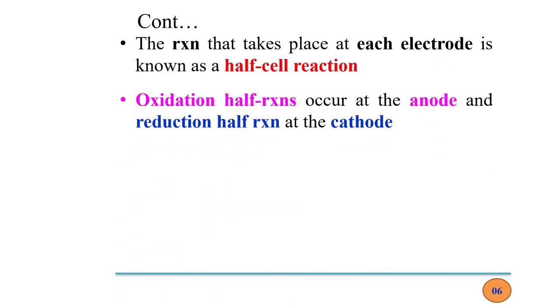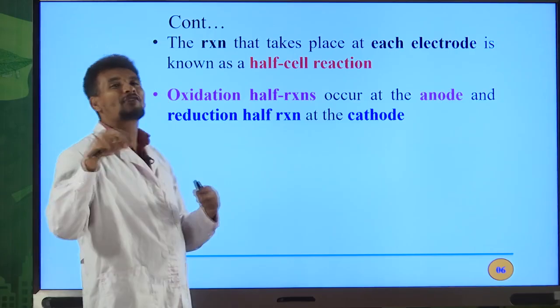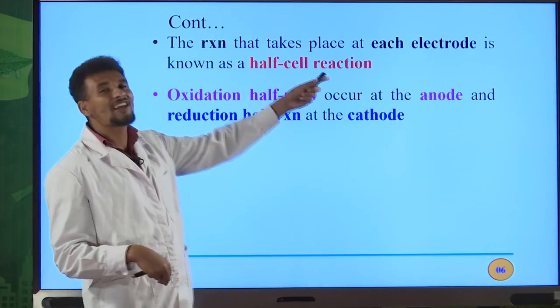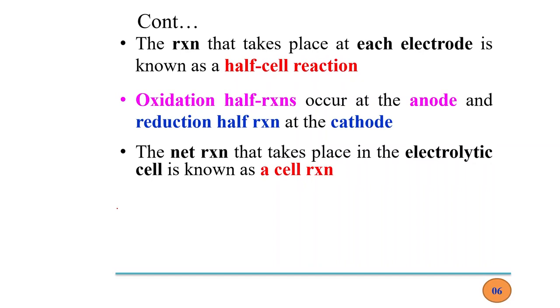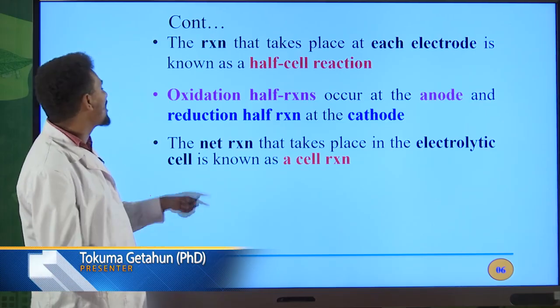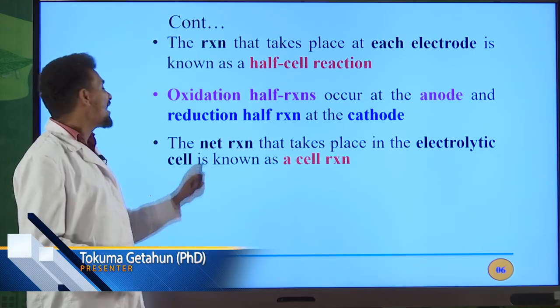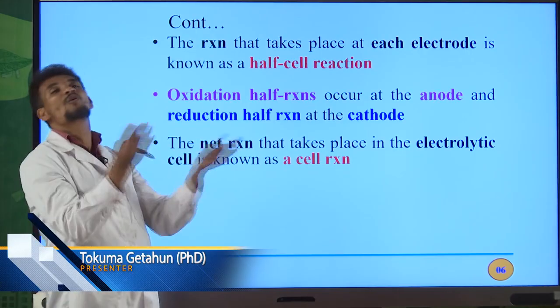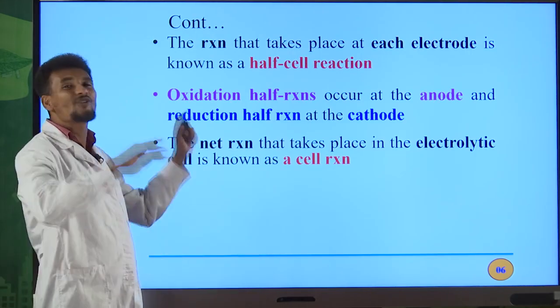Another main point is the reactions that take place at each electrode are known as half-cell reactions. Oxidation half reactions occur at the anode and the reduction half reaction at the cathode. These types of chemical reactions are known as half-cell reactions. The overall reaction that takes place in the electrolytic cell is known as cell reaction. When you add these two half reactions, you will get the overall reaction. That overall reaction is known as net reaction or cell reaction. Cell reaction is nothing but the reaction that takes place in the electrolytic cell.